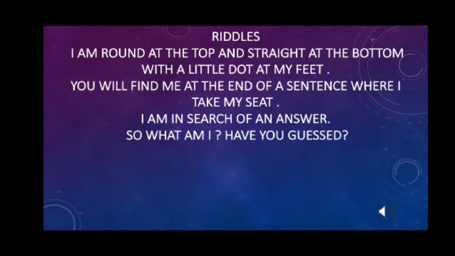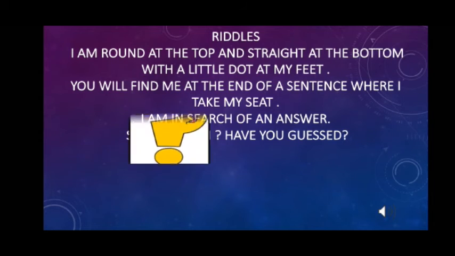Now it's time to ask riddles. Are you ready? So let's start. I am round at the top and straight at the bottom with a little dot at my feet. You will find me at the end of a sentence where I take my seat. I am in search of an answer. So what am I? Have you guessed? Take your time and think, who am I? Yes, you are thinking right. I am a question mark.